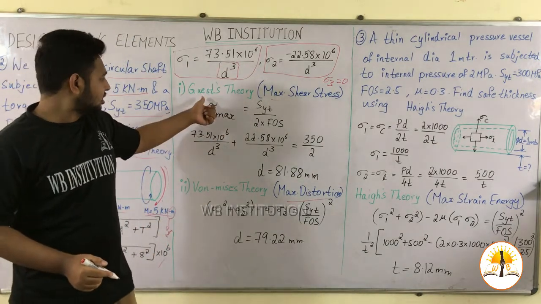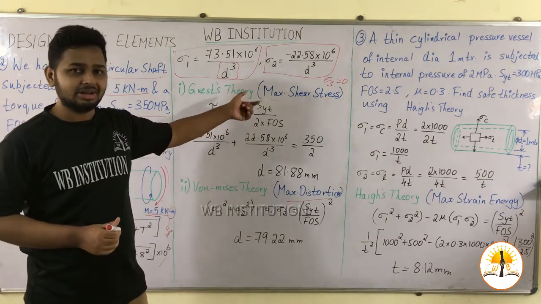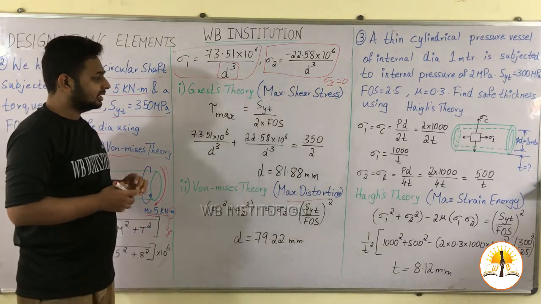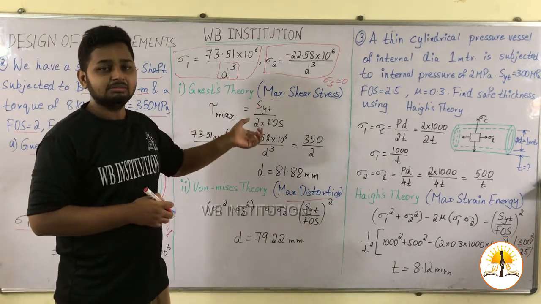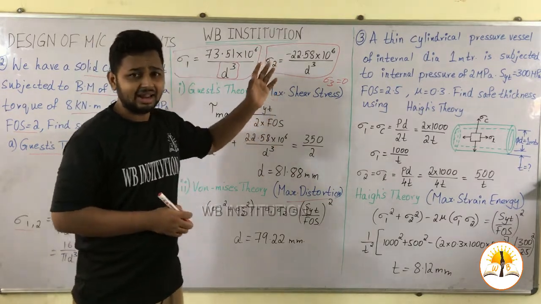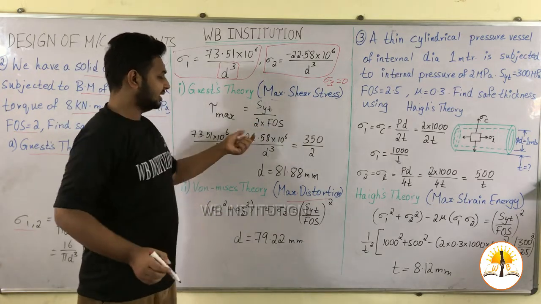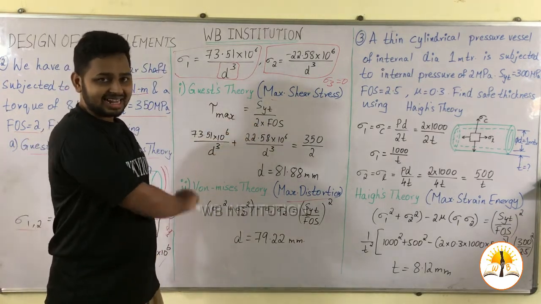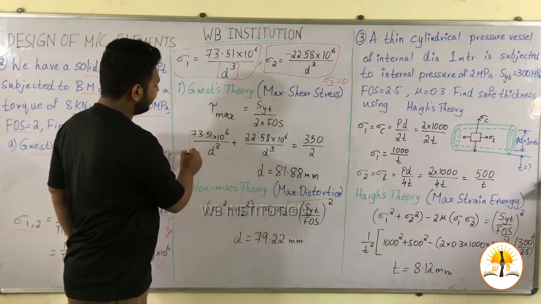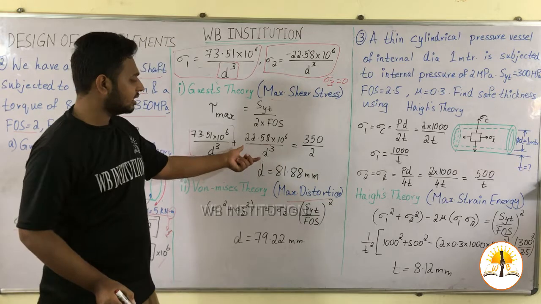Now Guest's theory. In Guest's theory we have the relation tau max is equal to SYT divided by 2 into FOS. Here tau max, from the Mohr's circle, is sigma 1 minus sigma 2 divided by 2. Here there are only two stresses, so directly we can take sigma 1 minus sigma 2 divided by 2 is equal to SYT divided by 2 into FOS. Here 2 gets cancelled. I have directly cancelled it and written this equation. So sigma 1 is 73.51 into 10 power 6 and sigma 2 is 22.58 into 10 power 6, divided by d cube.